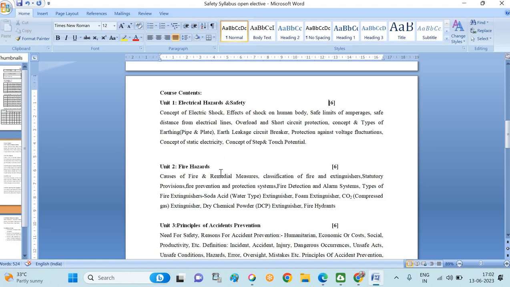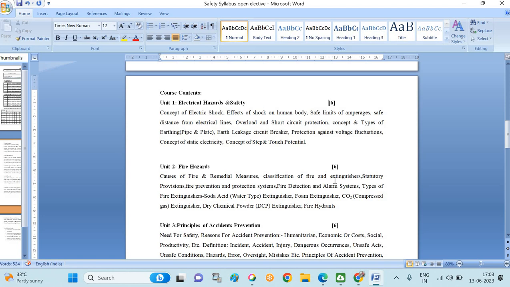Now I will move to the second topic, which is fire hazards. As we know, in industry there are different reasons for fires. There may be an explosion of the fire due to different reasons. So the second topic belongs only to fire hazards. Here I mentioned the causes of fire and remedial measures, as well as classification of fire and extinguishers.